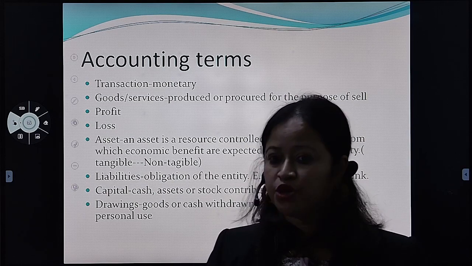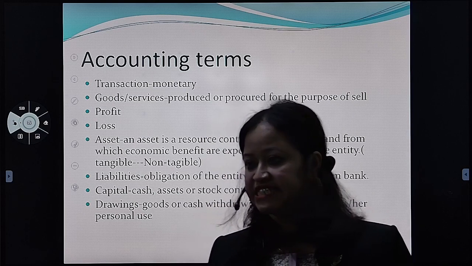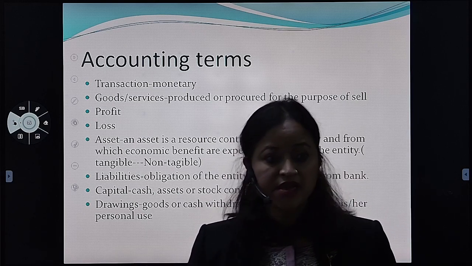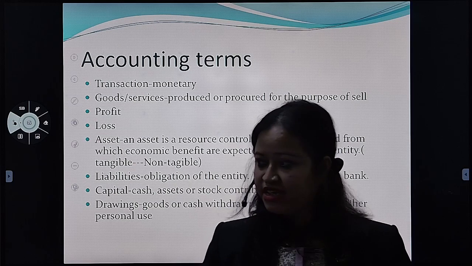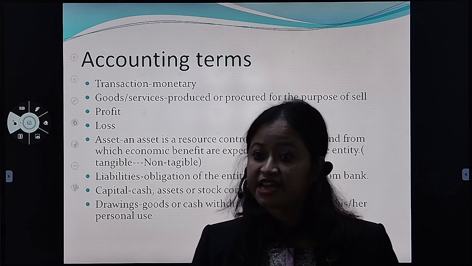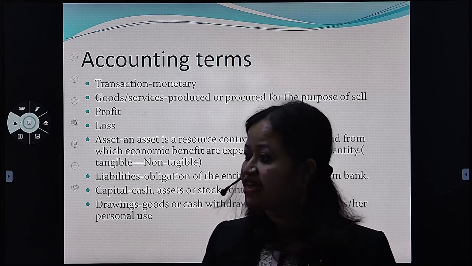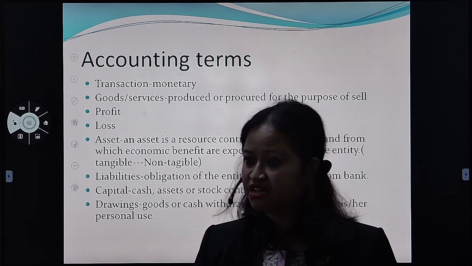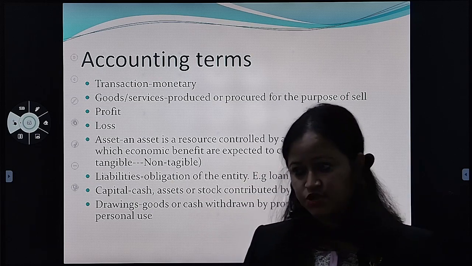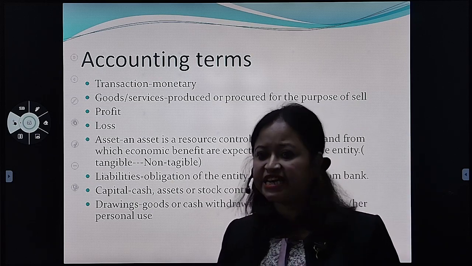Fine. So we have some examples of asset, that is your plant, machinery, land, building, right? All these are examples of asset. Fine. Cash in hand, cash at bank, that is also an example of asset. Asset means property of the business. Okay, so property of the business. So that is what asset is all about. So we have many examples of assets.